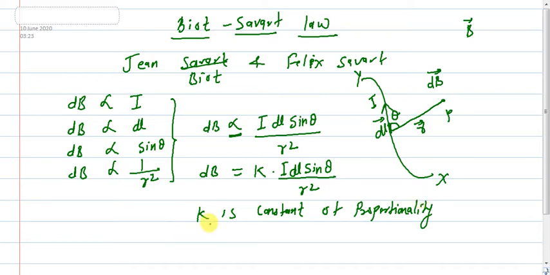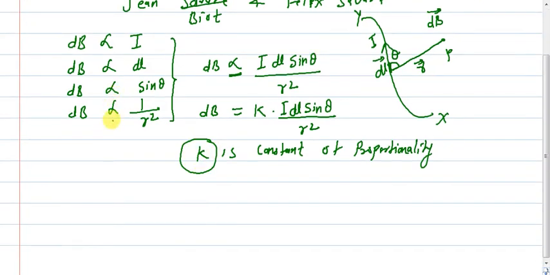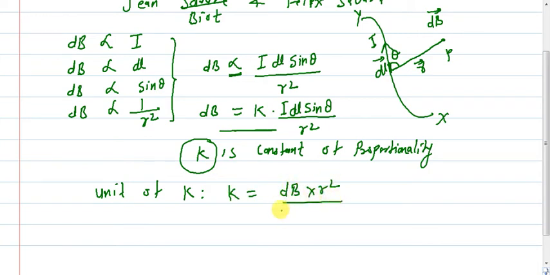Now the very important quantity is this k. What is this constant? So we'll find its unit. From this equation, students, we can write k is equal to dB into r square upon I dl sine theta. Now the unit of dB is Tesla.